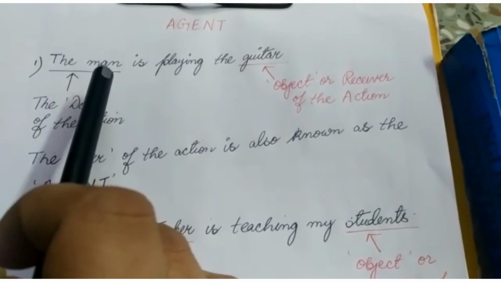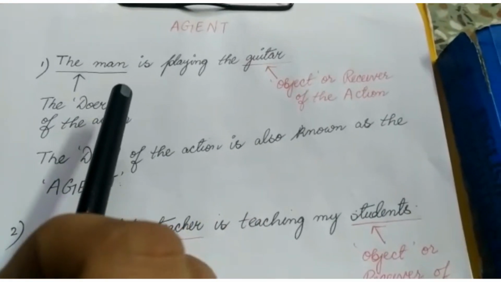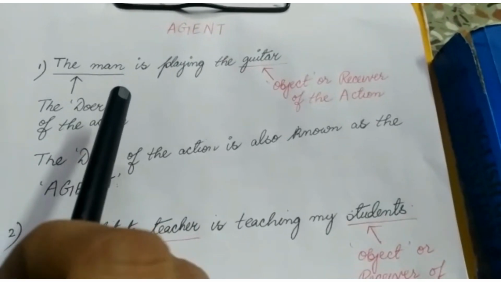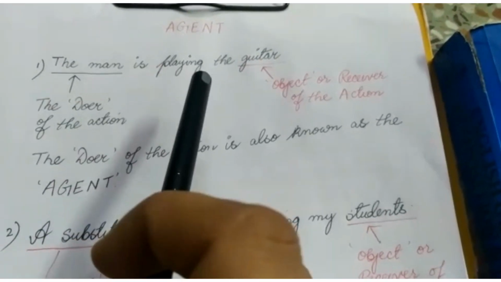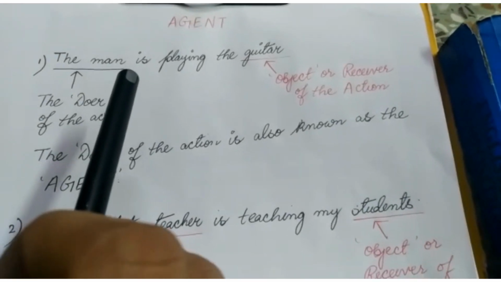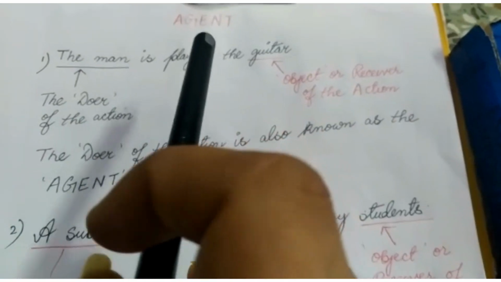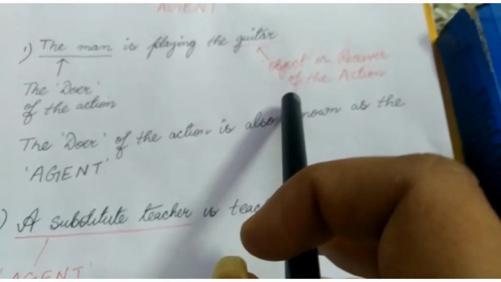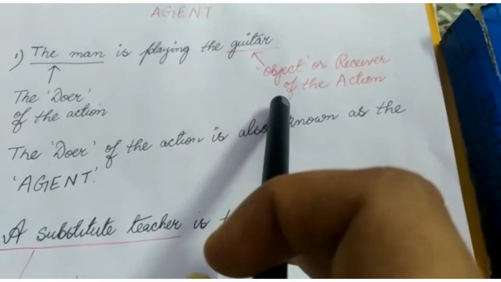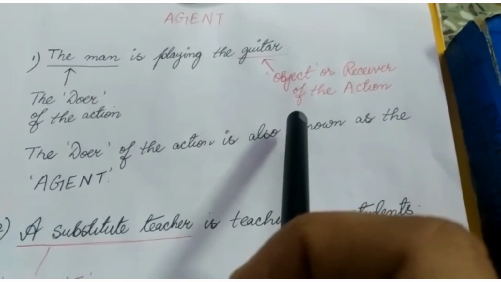So, what is meant by an agent of a sentence? In this example, the man is playing the guitar. The man is actually performing the action of playing the guitar. So, the man is the doer or the initiator of the action. The action is being performed on the guitar, which is known as the object or the receiver of the action.